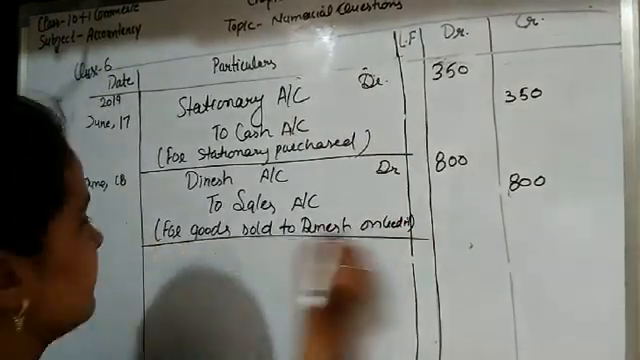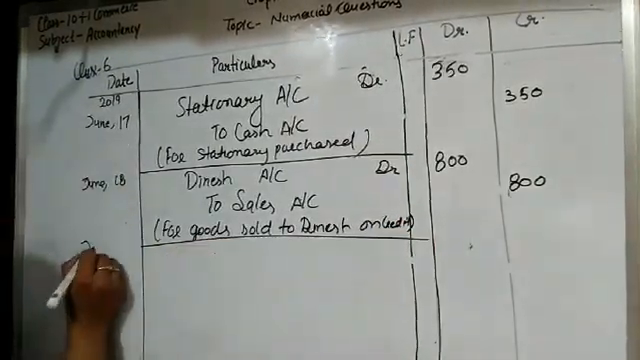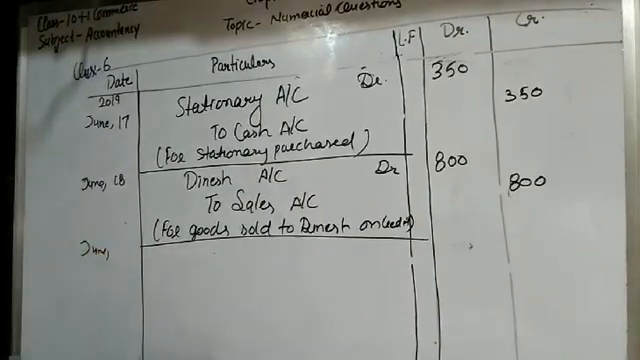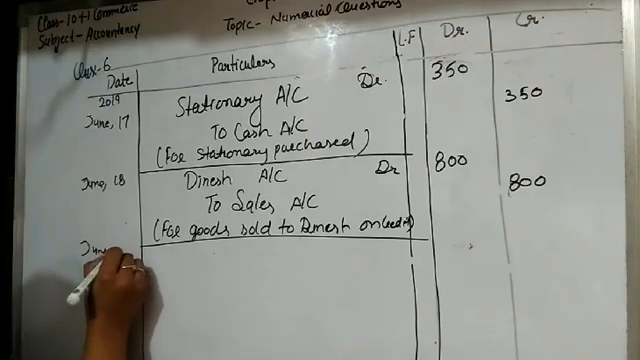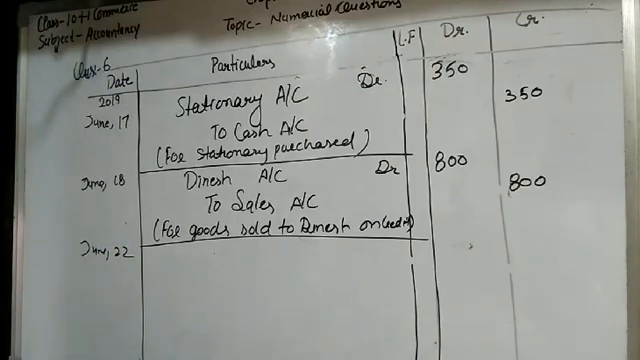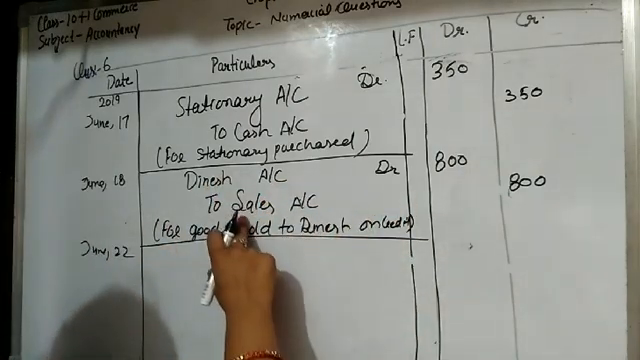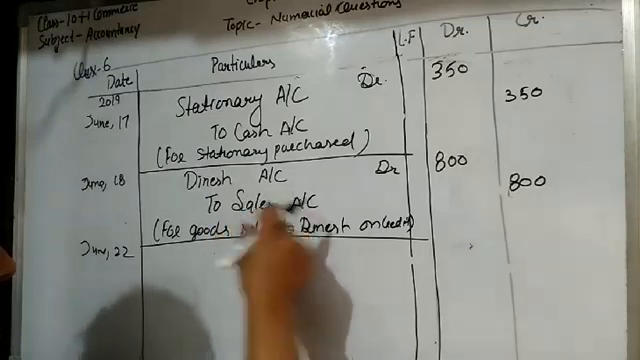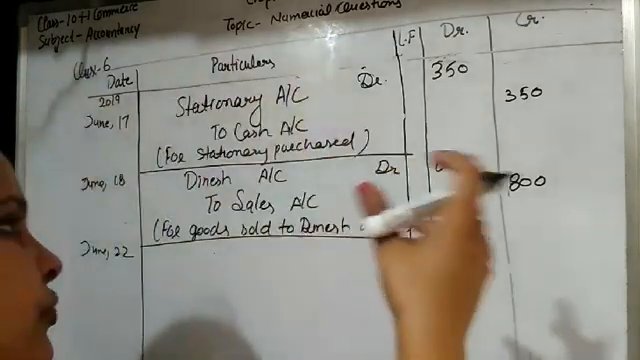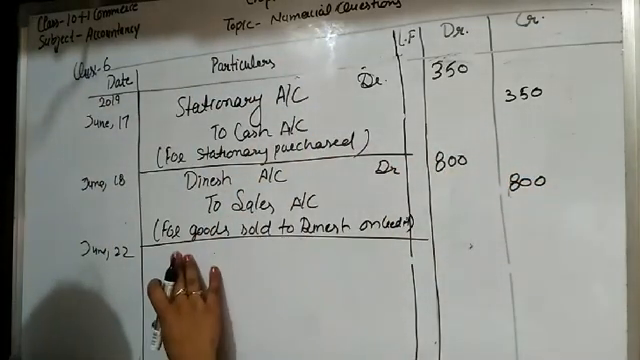Clear students? Next transaction is held on June 22. Dinesh returned goods. So Dinesh is our customer student. He returned goods when, first of all, the business sold goods to Dinesh and there is some defect in the goods, so he returned goods.